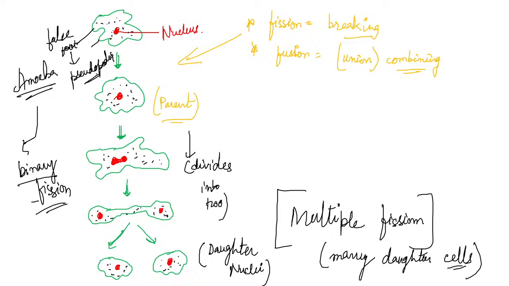So, in the unfavorable condition, when there is no food, no resources, no water, the temperature is high and all, then what happens?